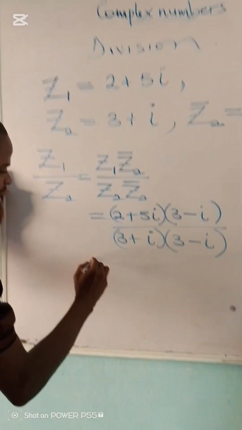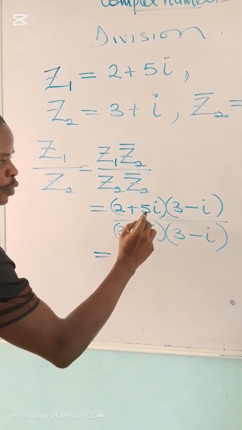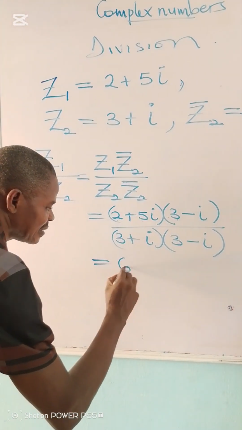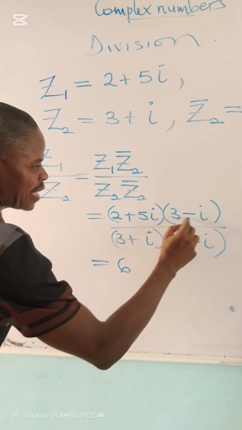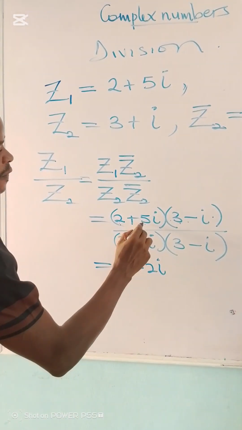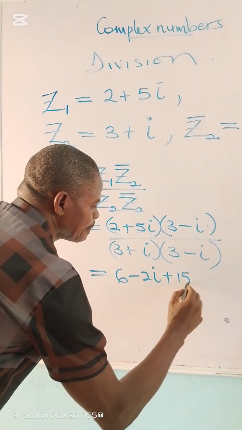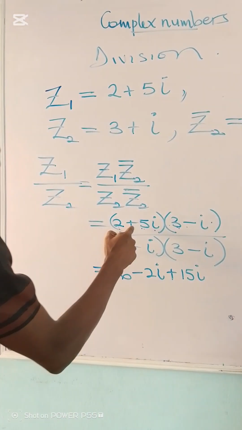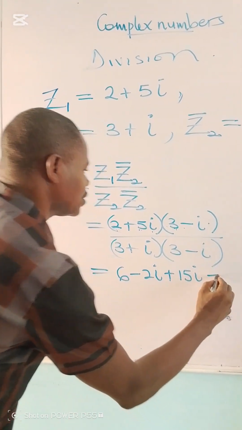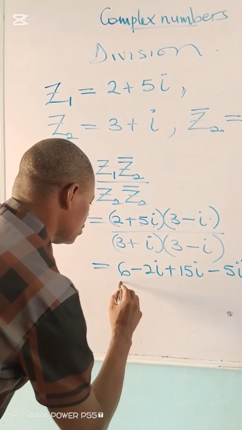So now I will expand, just the same way we did multiplication. I will use this for the two of them. So we have 2 times 3 is 6. 2 times minus i is minus 2i. 5i times 3 is plus 15i. 5i times minus i is minus 5i squared.